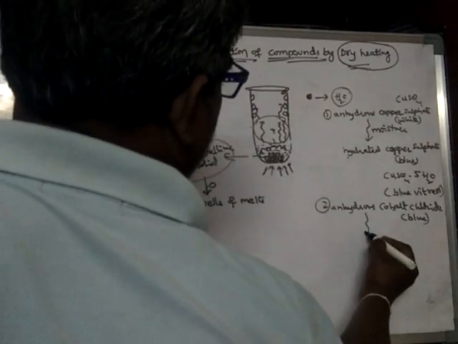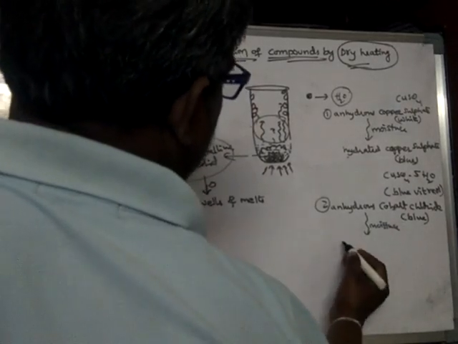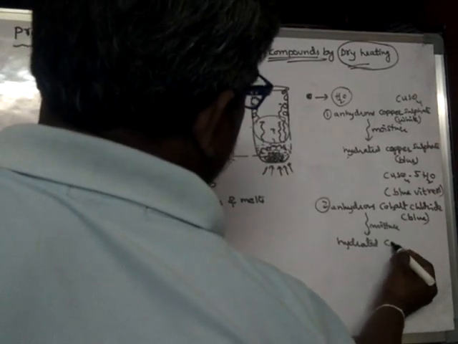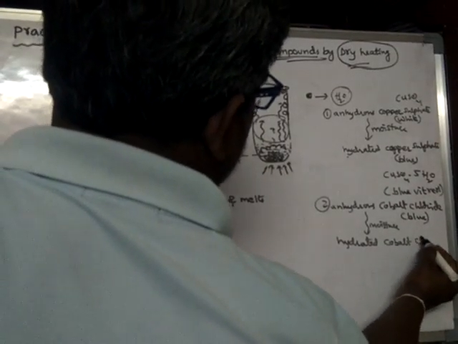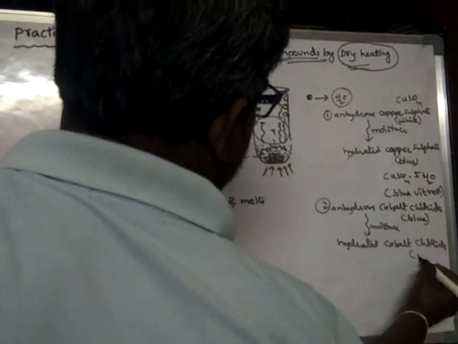When it comes into contact with moisture, it forms hydrated cobalt chloride, which is pink in color.